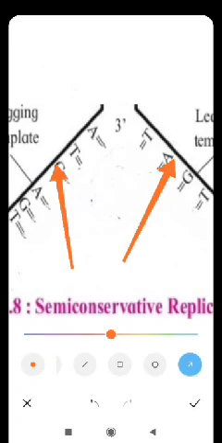Only one strand will produce the complementary mRNA molecule, and the other strand will not get involved. This is the main difference between replication of DNA and transcription. In replication, both the old DNA strands act as template, and in transcription, only one strand is active.